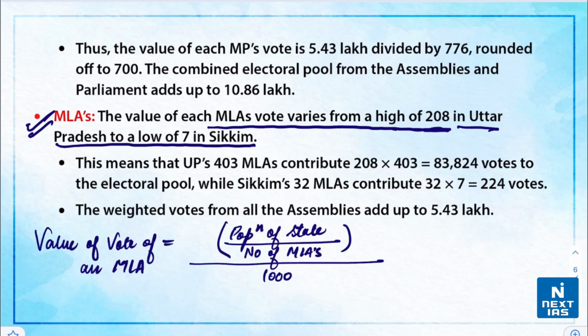Let's see how. The basic formula to calculate the value of vote of an MLA is, first of all, we divide the population of the state, as per the 1971 census data, by the number of MLAs of that state, and then this number is further divided by 1000.